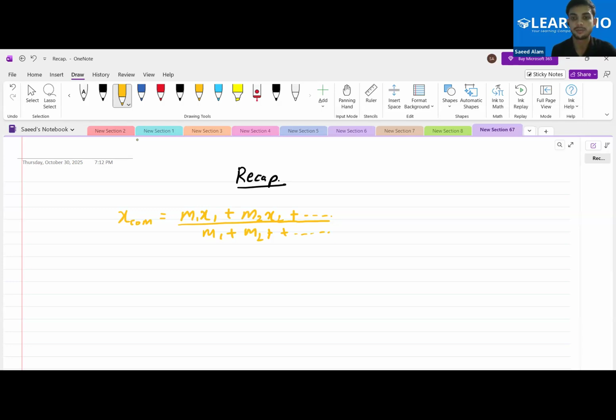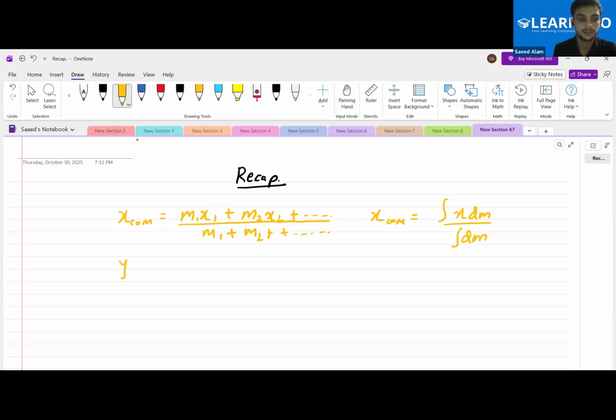Okay, and if it's a continuous body, then what is the formula for the x coordinate of the center of mass? Integration of x dm by integration of dm. Yes, integral of x dm over integral of dm.